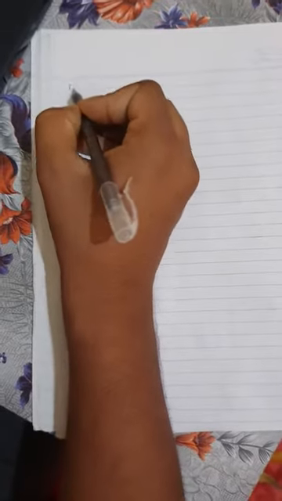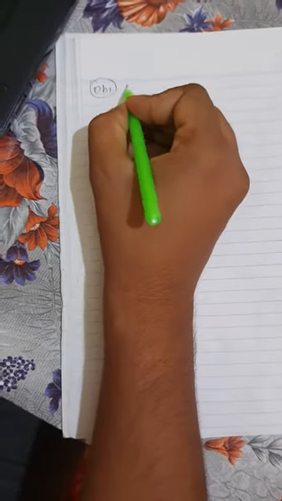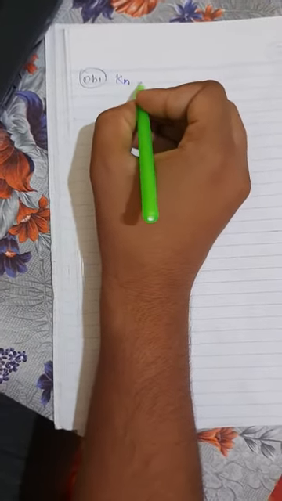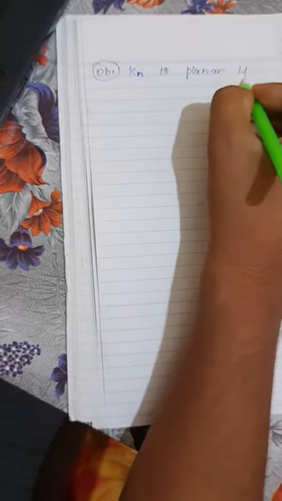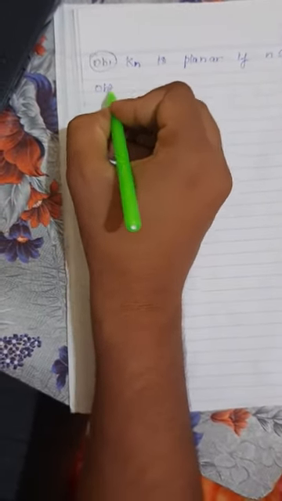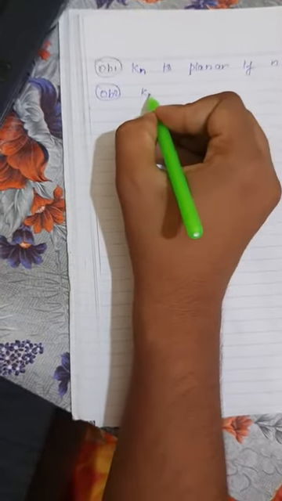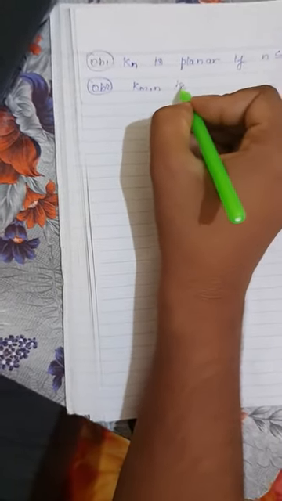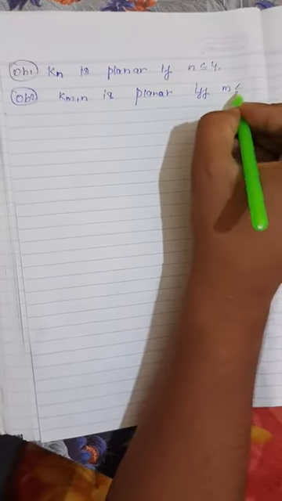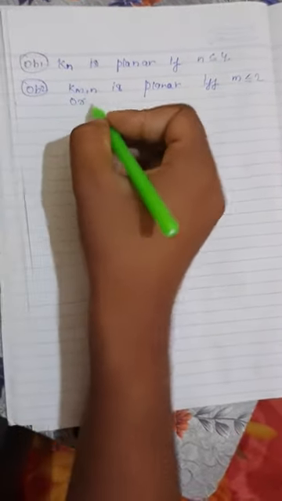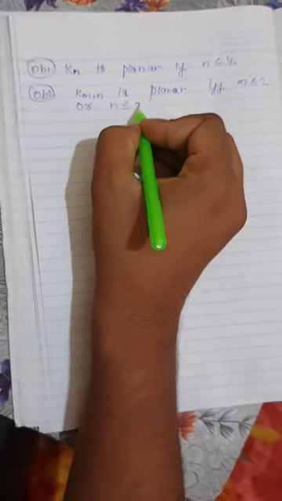So there are some important observations. The first one is observation 1: a complete graph K_n with n vertices is planar if n is less than or equal to 4. And there is observation number 2: K_m,n is planar if m is less than or equal to 2 or n is less than or equal to 2.